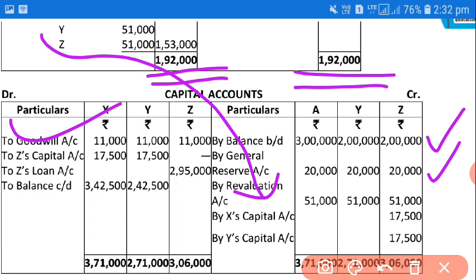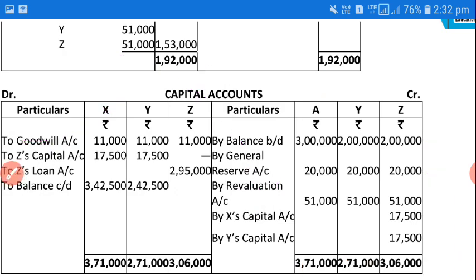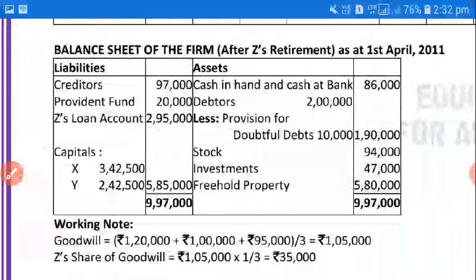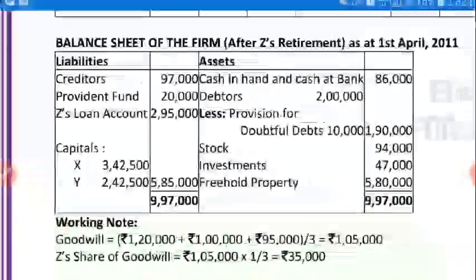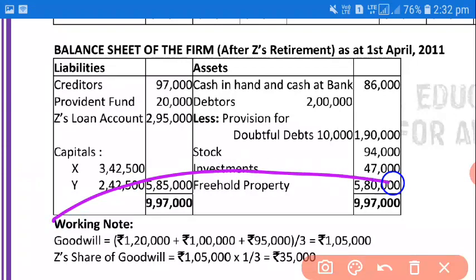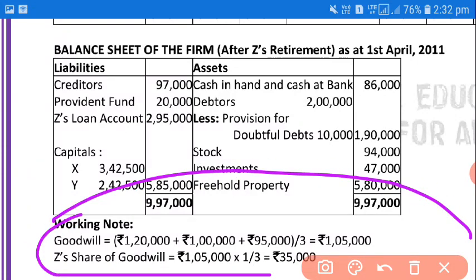Okay, after it, now one thing is left, that is the treatment of Z's share of goodwill. So here I will show you how we can calculate Z's share of goodwill. See only this part, don't look at the balance sheet, I will tell you later.